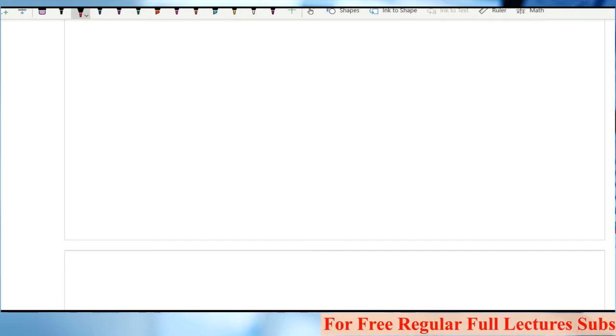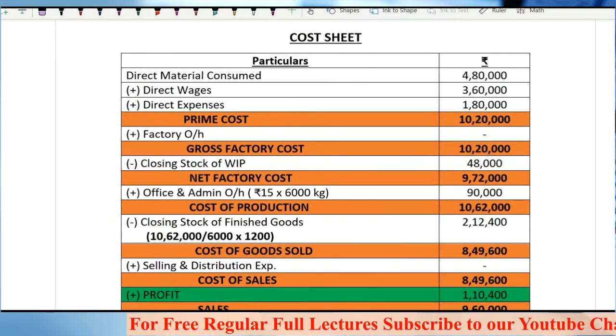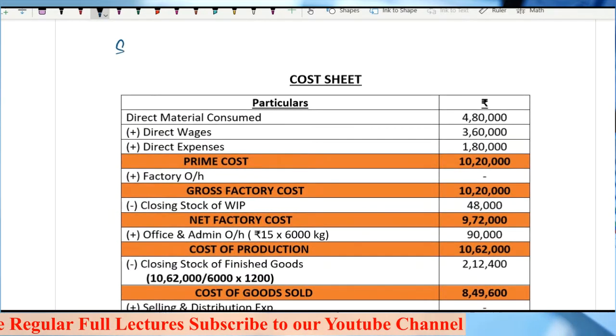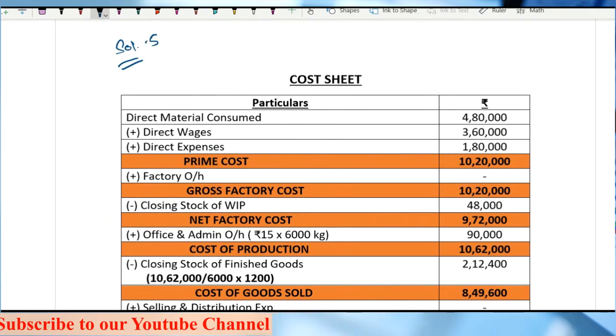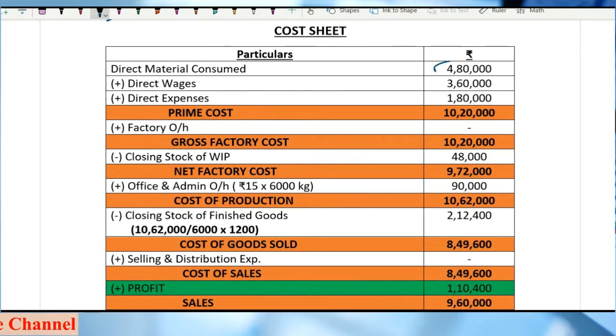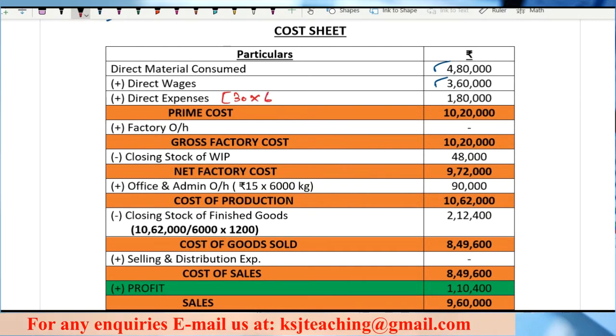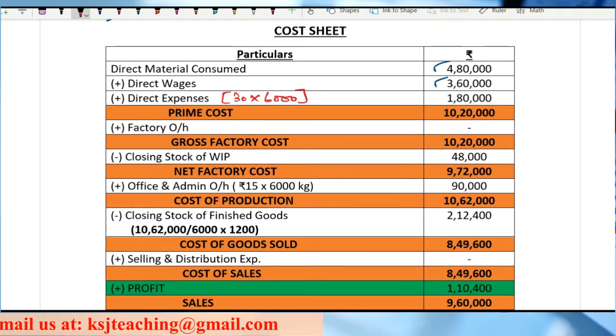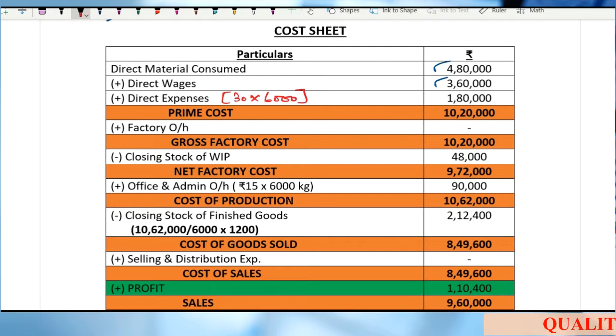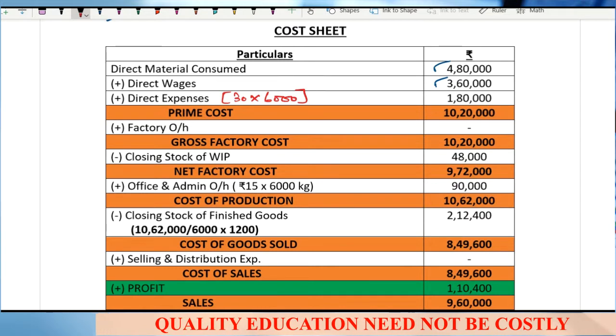Let's see solution number 5. Cost sheet. This is your solution number 5. Direct material consumed 4,80,000, that is given to you. Direct wages 3,60,000, that is given to you. Now direct expenses will be rupees 30 multiplied by the number of units produced, that is 6,000. Right? So we are not taking the WIP part. Whatever units we have completely produced, that is 6,000 units, on that 30 rupees direct expenses incurred.